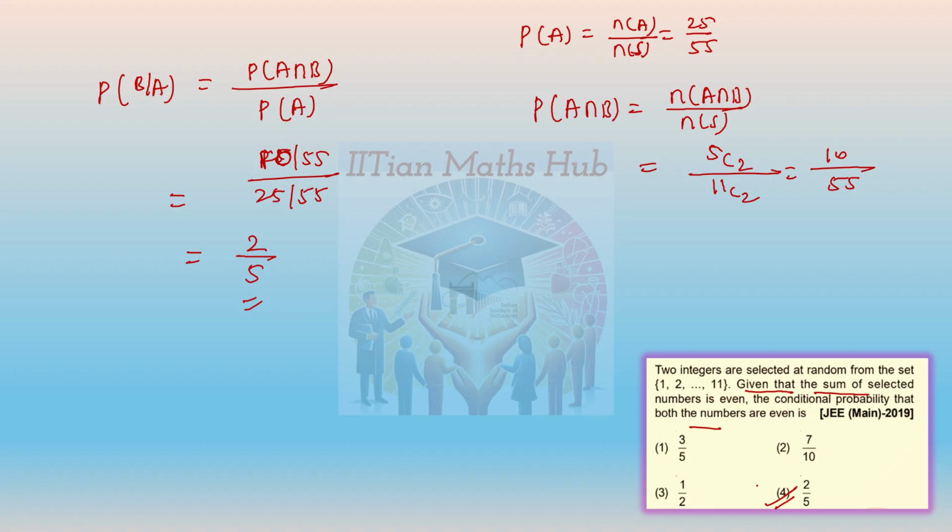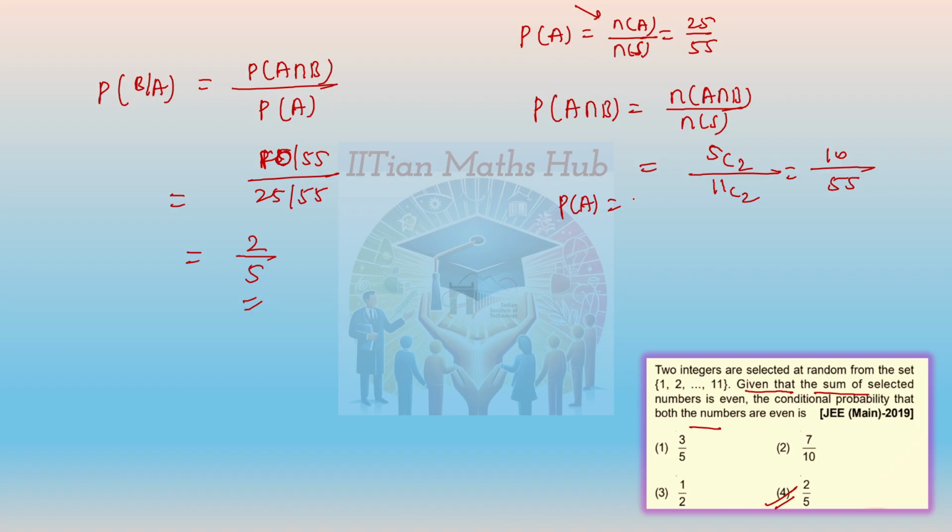Any doubt in this part? You don't need to write. I just showed you so that you can understand. Actually, you can directly find out the probability, right? This is just the extra part that I'm showing you. You can just directly find it like this.